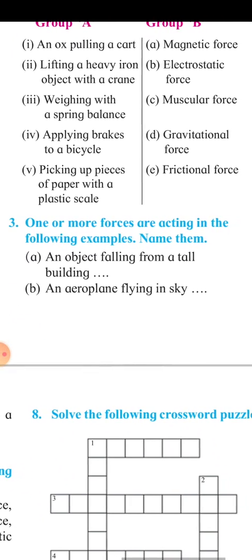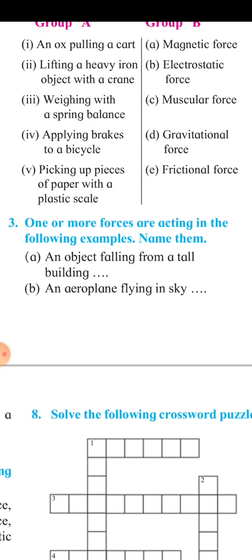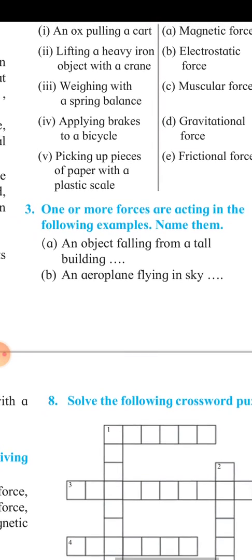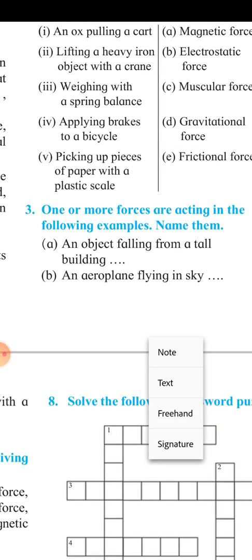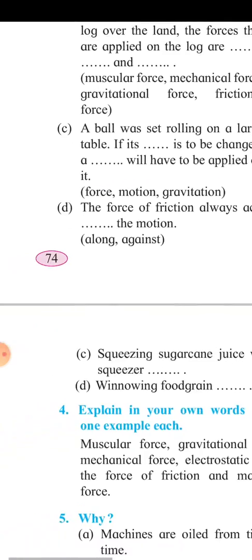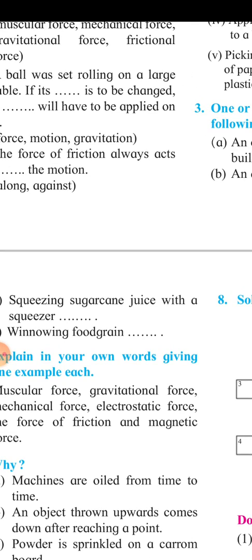Question number 3. One or more forces are acting in the following examples. Name them. An object falling from a tall building is gravitational force. An aeroplane flying in the sky, mechanical force and gravitational force. Squeezing sugarcane juice with a squeezer, muscular force. Winnowing food grain is muscular and gravitational force.